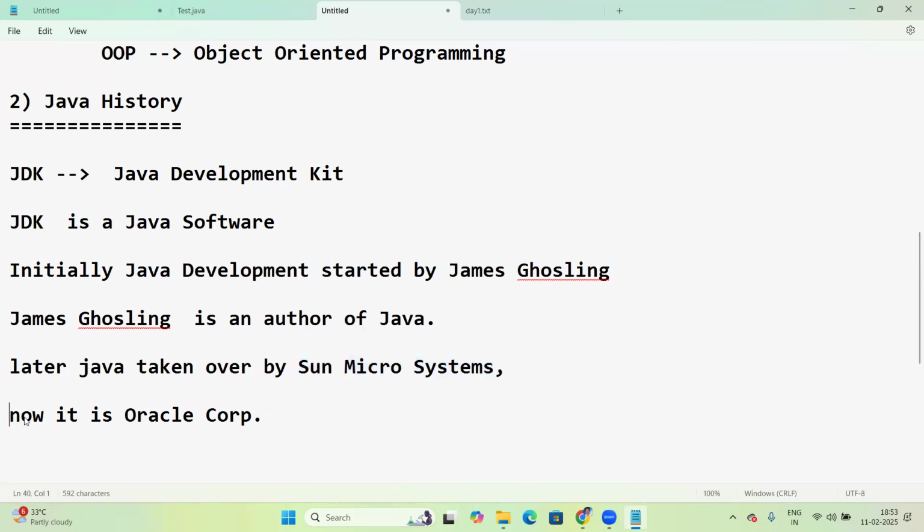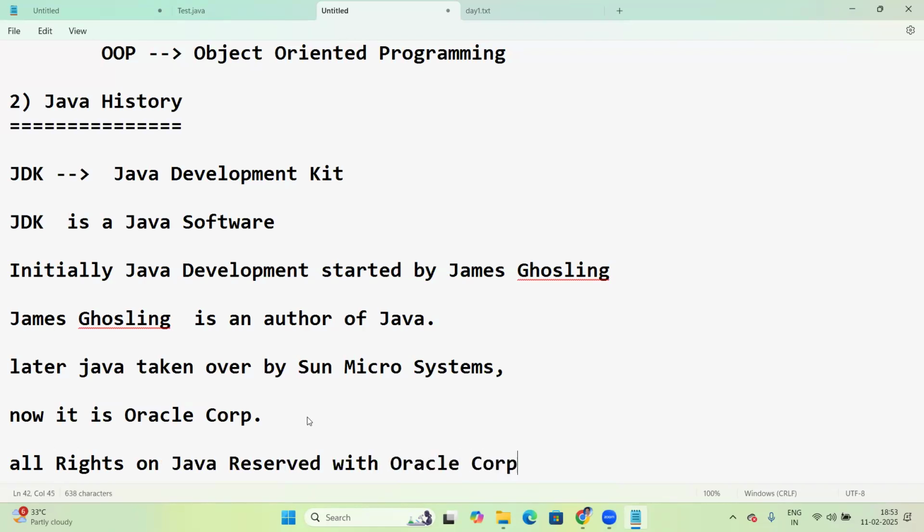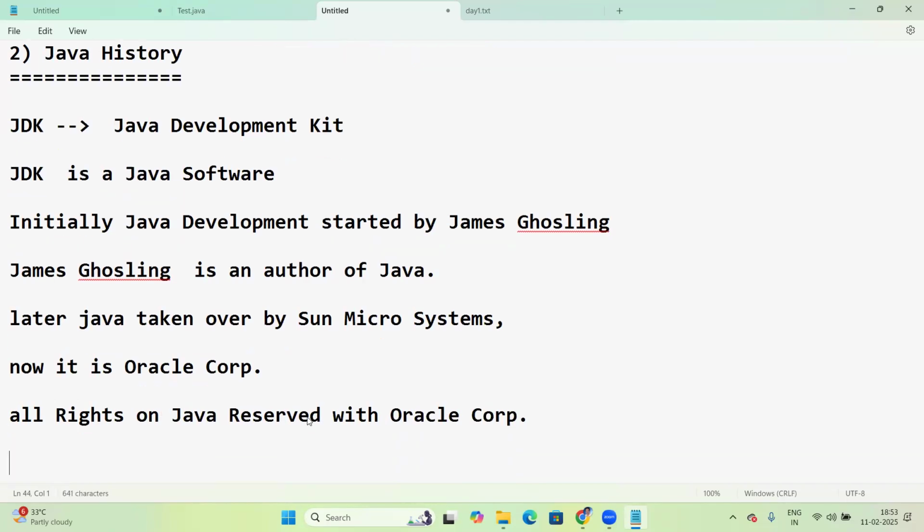Now it is with Oracle Corporation. All rights on Java are reserved with Oracle Corporation.